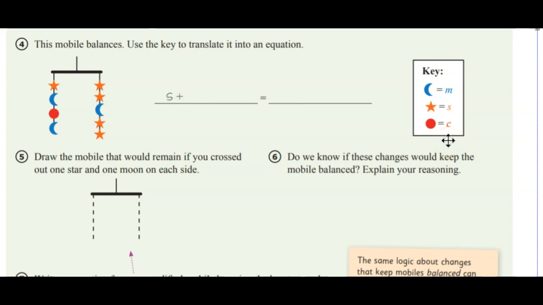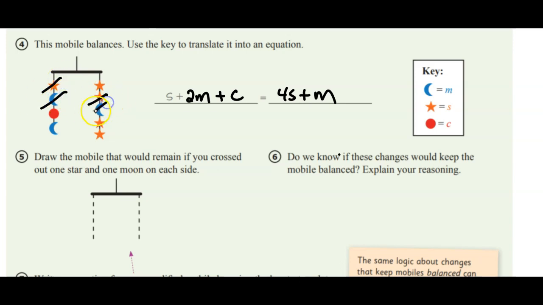So on this one, we've got a star plus 2 moons. They don't have to be separated like you see over there, plus a circle, and that equals 4 stars plus a moon. So notice we're going from a pictorial representation to actually writing it out in letters. We're transitioning here to more of an algebraic look to our problem solving. So it says draw the mobile that would remain if you crossed out 1 star and 1 moon on each side. So crossing out 1 star and 1 moon on each side gives me 3 stars and a circle and a moon.